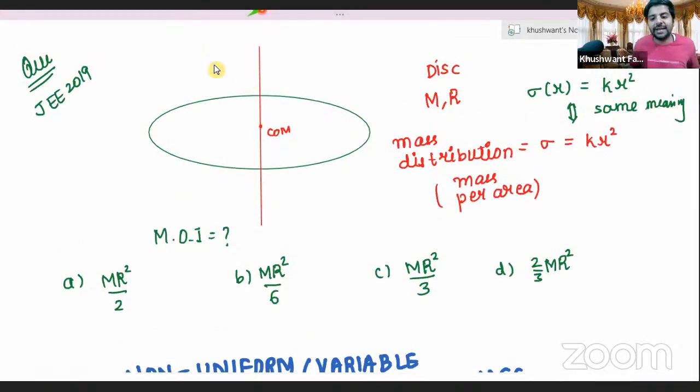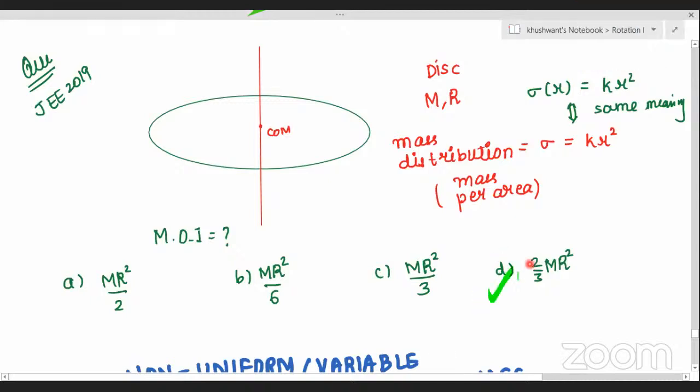Praveen, which answer is matching with the answer that we're getting? 2 by 3 mr square is option number? Option number D, sir. Okay, everybody have a look.